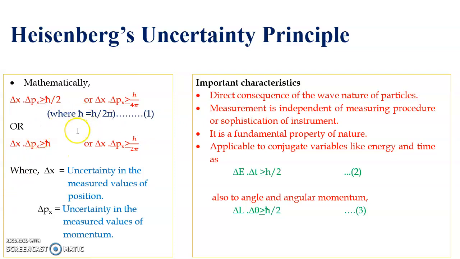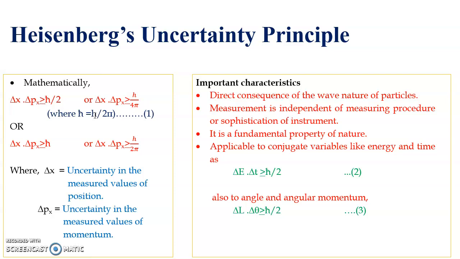And why did Heisenberg select only h cross? H cross is equal to h upon 2 pi, as we know, and h is Planck's constant, which is the smallest constant in physics, whose value is 6.63 into 10 raised to minus 34 joule second.